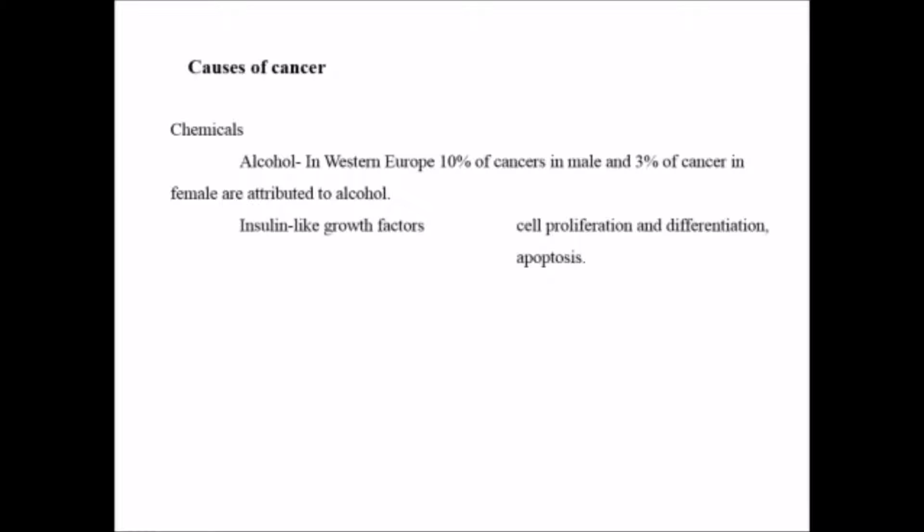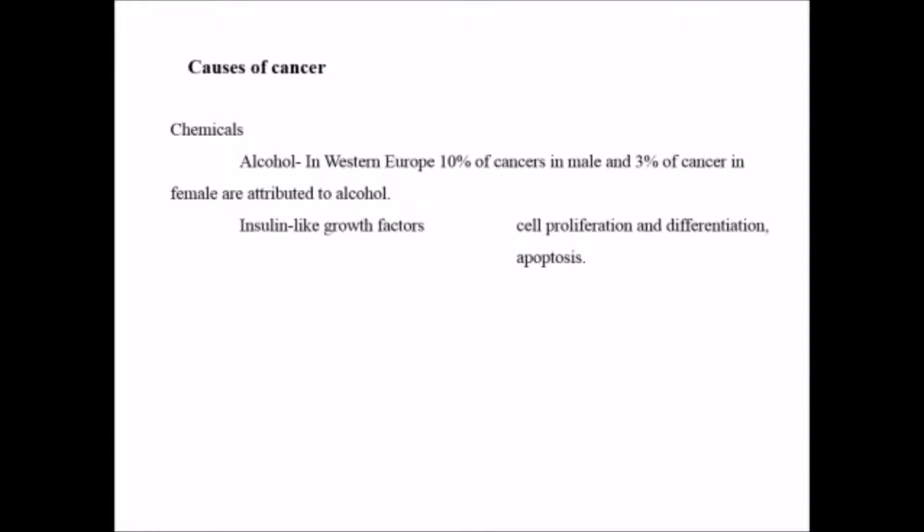Insulin-like growth factor is also one of the causes of cancer. It is included under the hormonal category for the cause of cancer, as it affects uncontrolled differentiation, cell proliferation, and also apoptosis, which is programmed cell death. About apoptosis, I have already explained in my previous video.